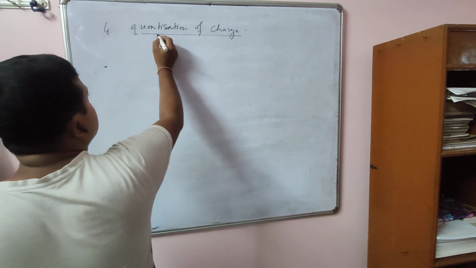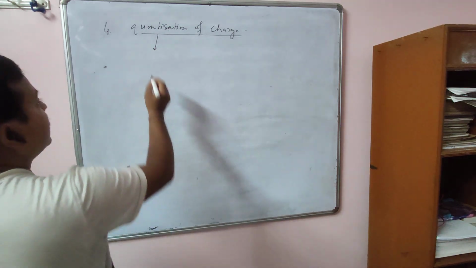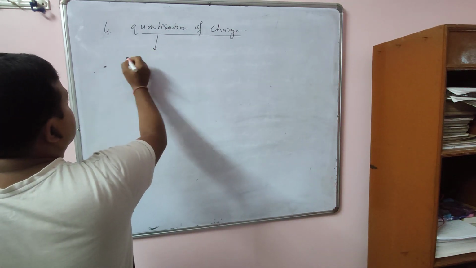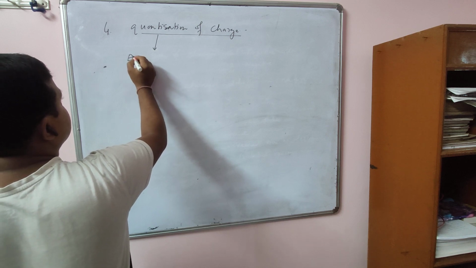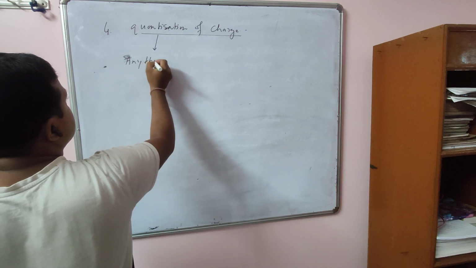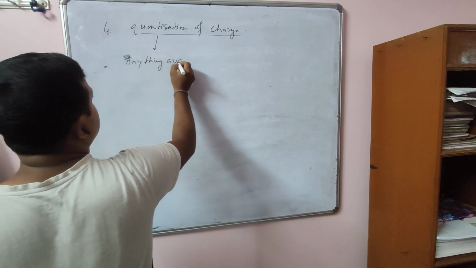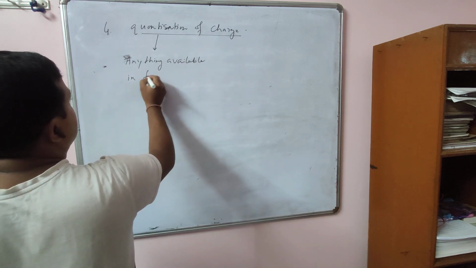Now can you tell me the meaning of quantization? What is quantization? Quantized means that anything available exists in fixed amounts.